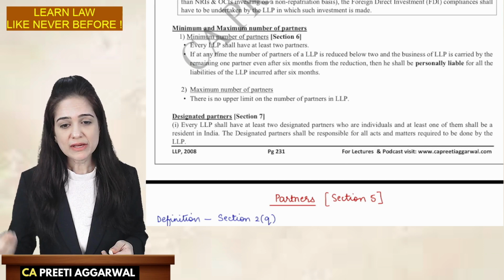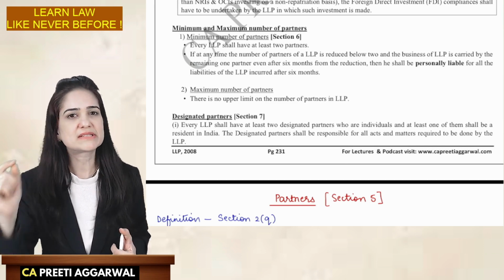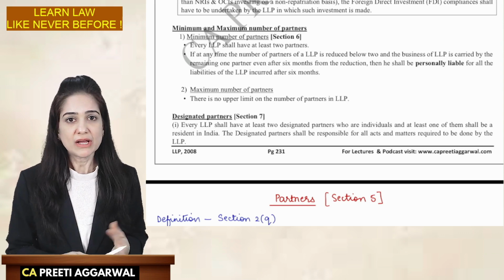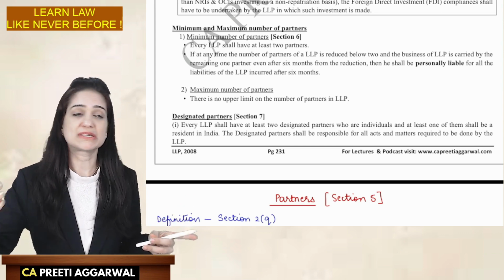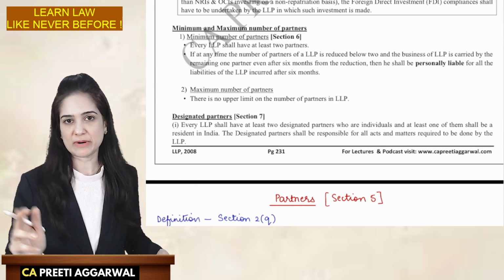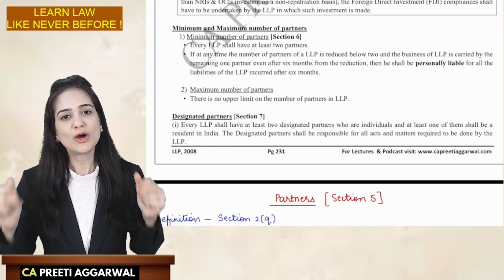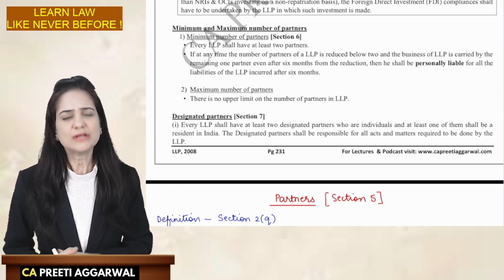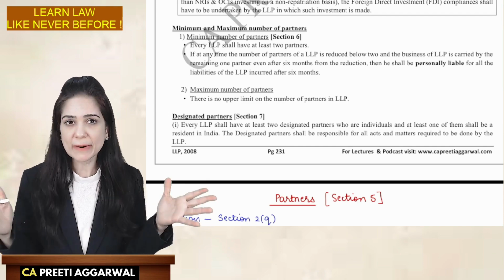The ROC wants to communicate because there was a default in filing the statement or returns. So he went to a partner. He said, "No, no, I'm not in charge. Go to the other one." He went to the other person. He said, "No, no, no, I'm not in charge. Go to the third one." So he went to all the 300 partners and did not find anyone who took the responsibility of filing those returns. Don't you think there may be some compliance issue when there are many partners?